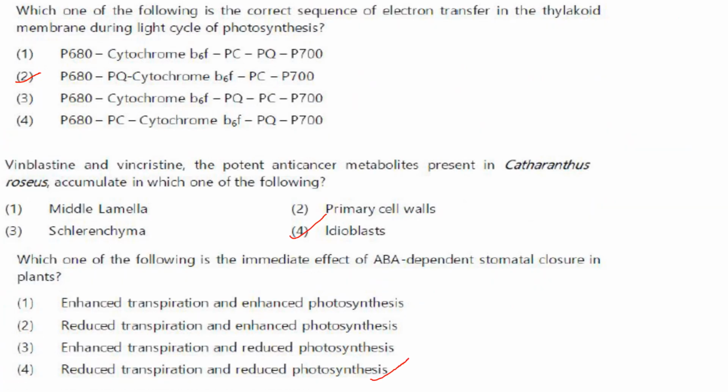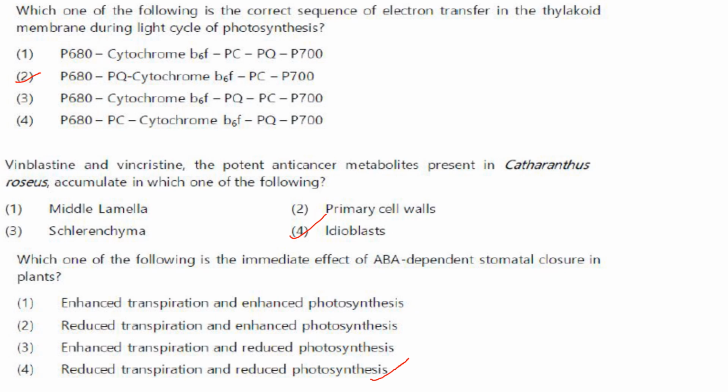Then next one. Which one of the following is the correct sequence of electron transfer in the thylakoid membrane during light cycle of photosynthesis? So pigment system 680 to plastoquinone to cytochrome b6f to plastocyanin to P700. Answer is option 2.